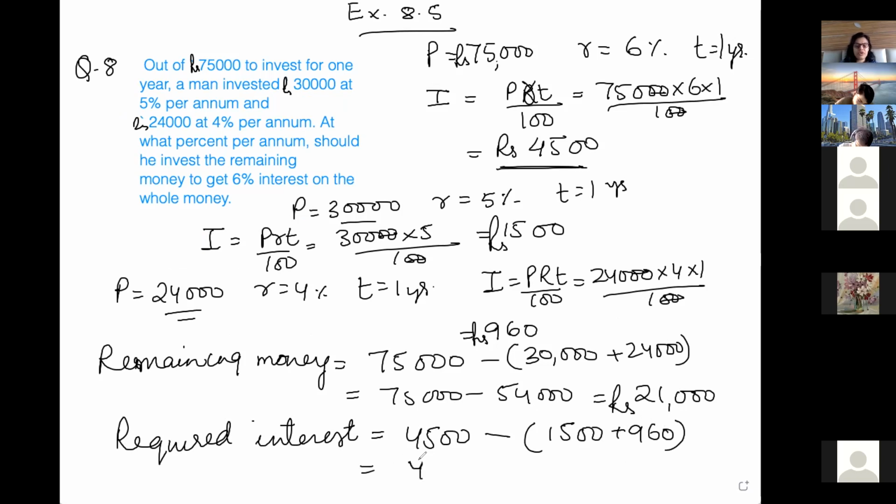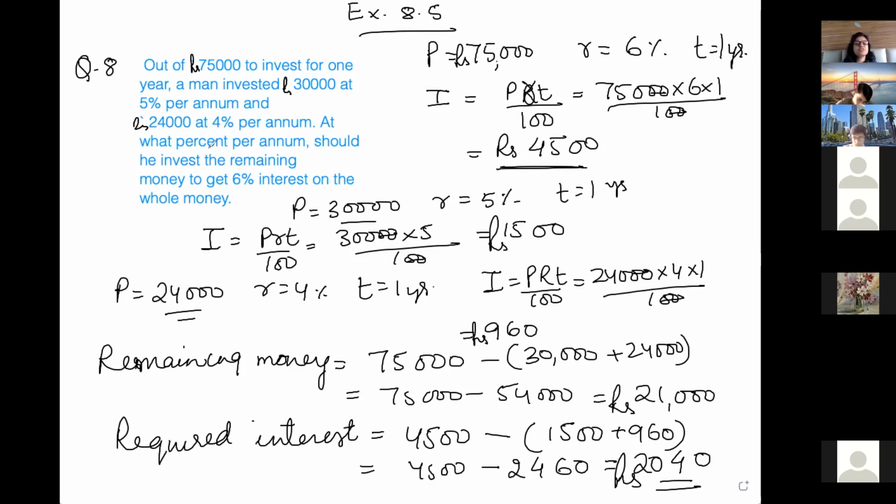How much is that? It comes to 2,040. So this is the required interest on the remaining amount.